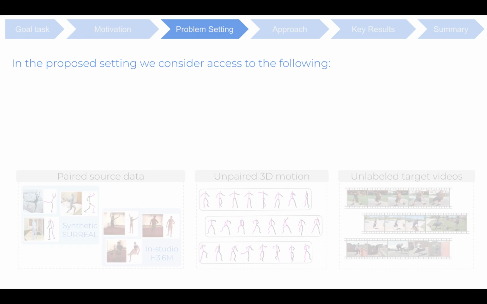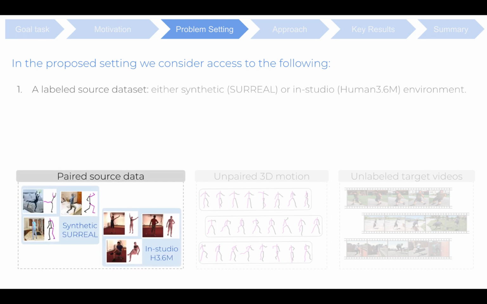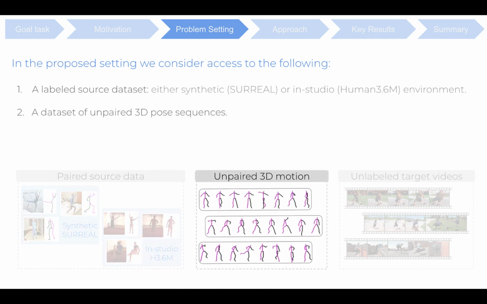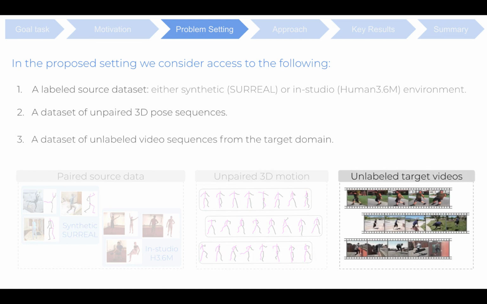In the proposed setting, we consider access to the following. First, a labeled source dataset, either synthetic, SURREAL, or in-studio Human 3.6 environment. While synthetic data suffers from a huge domain gap, an in-studio dataset consists of limited diversity in terms of pose and background variation. Second, a dataset of unpaired 3D pose sequences from CMU mocap. This is used to constrain predicted pose to follow the real pose distribution. And third, a dataset of unlabeled video sequences from the target domain. Notice the extent of domain gap between the source and target datasets.